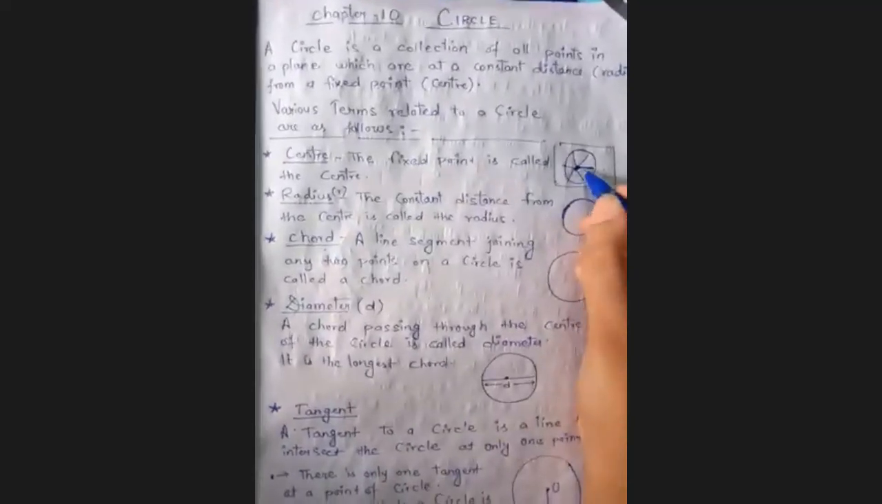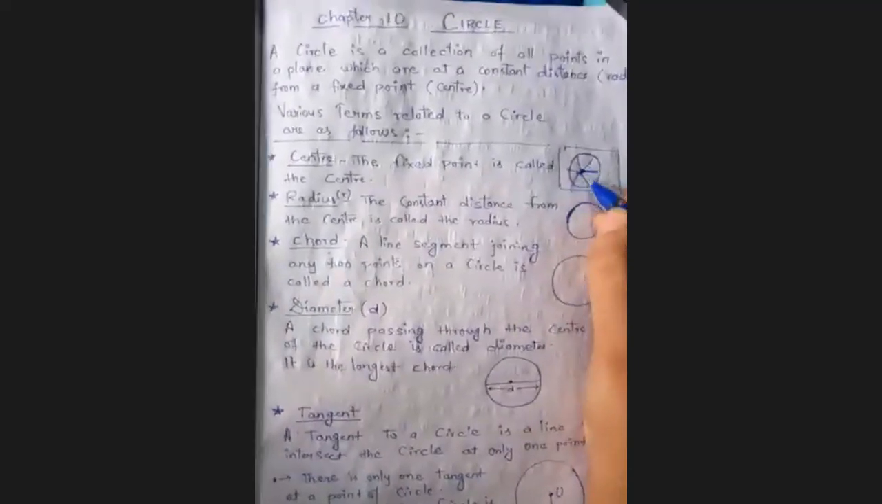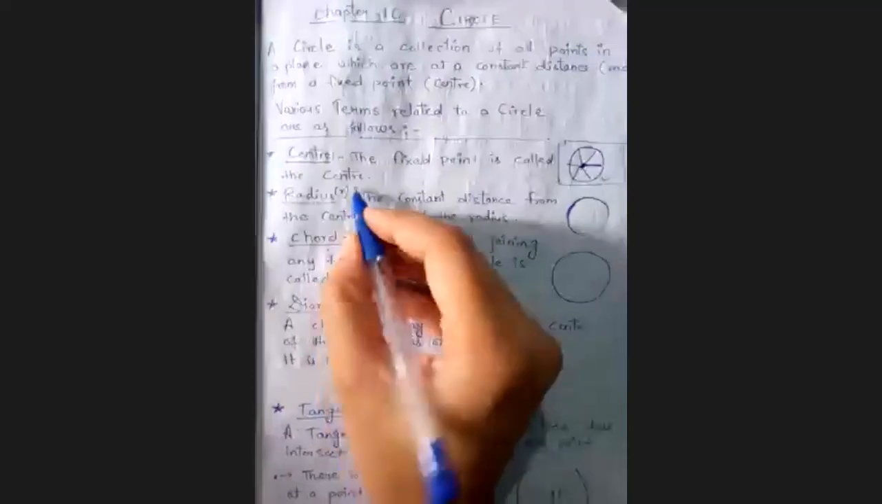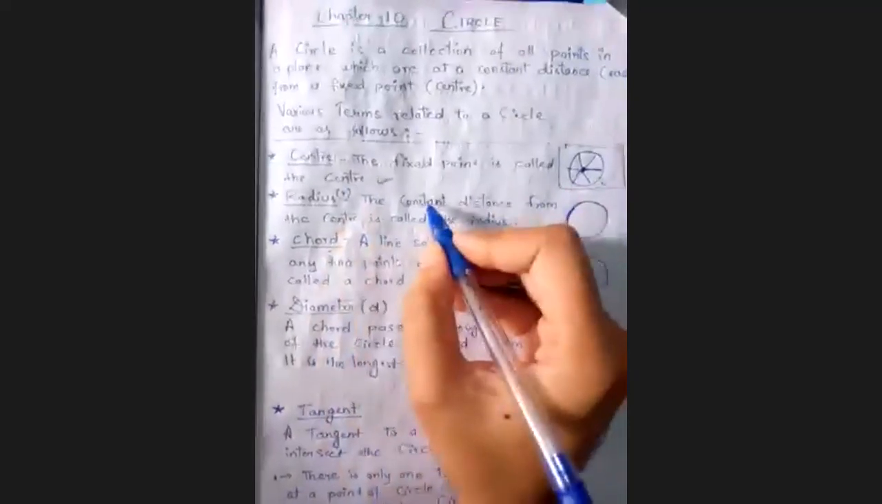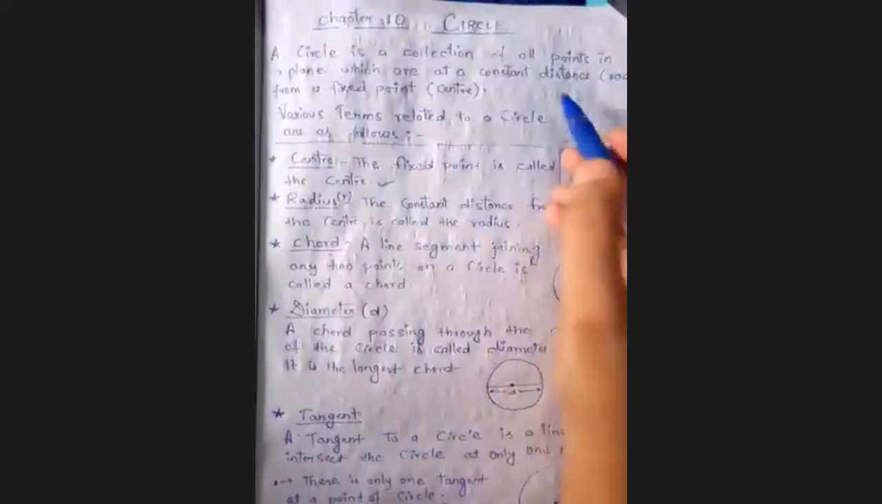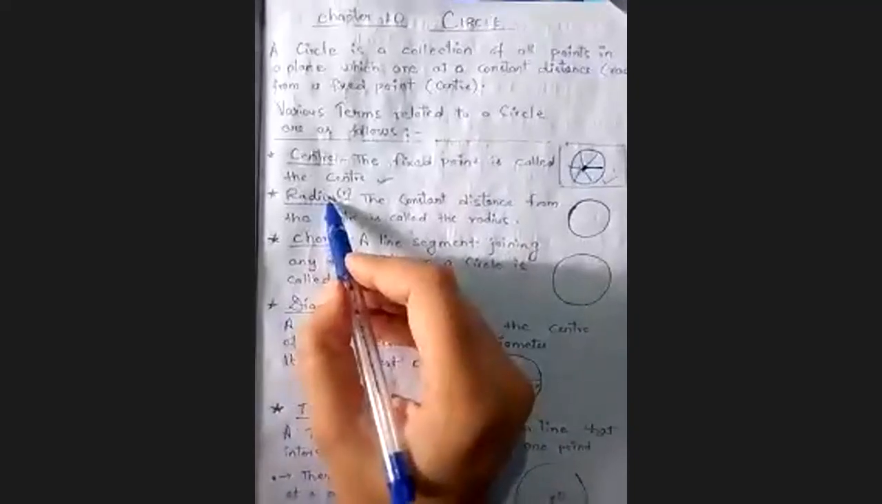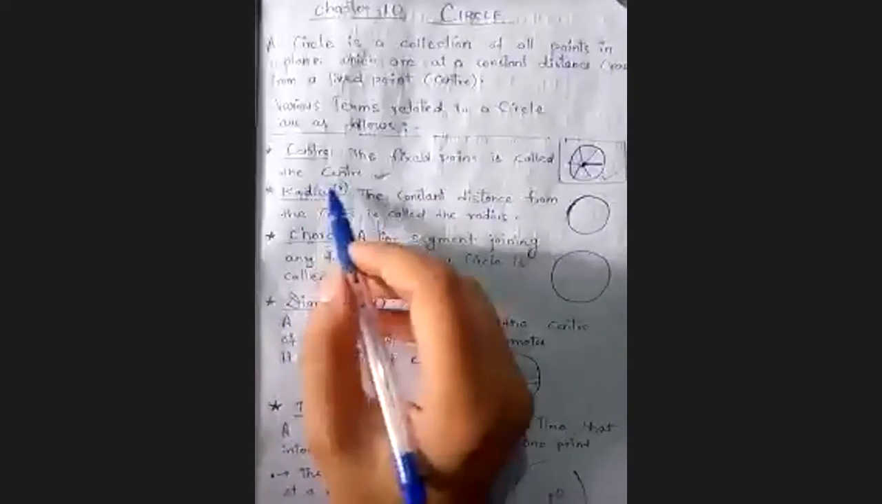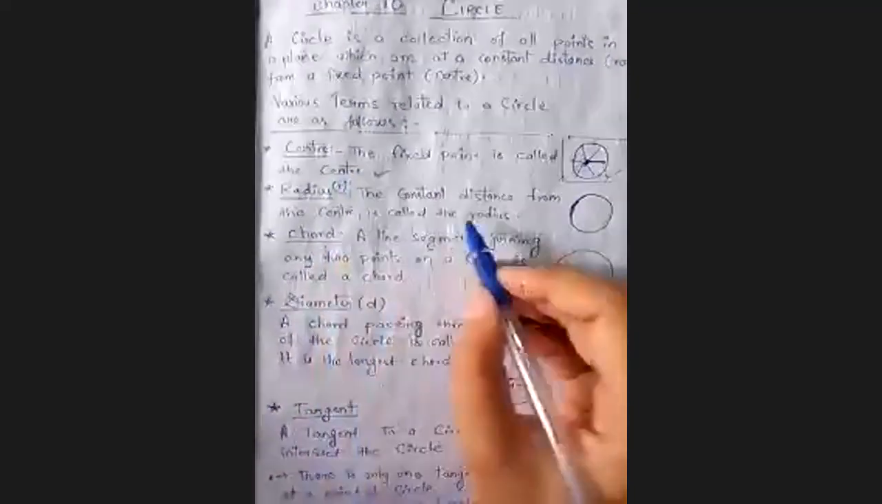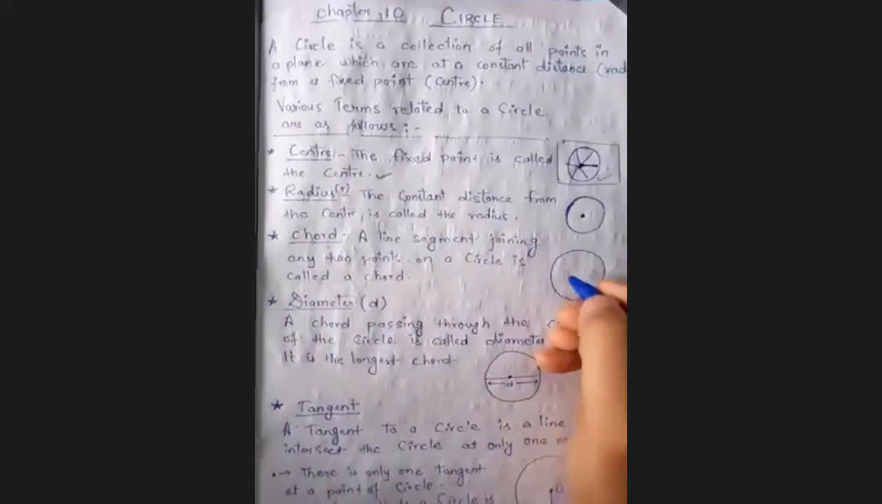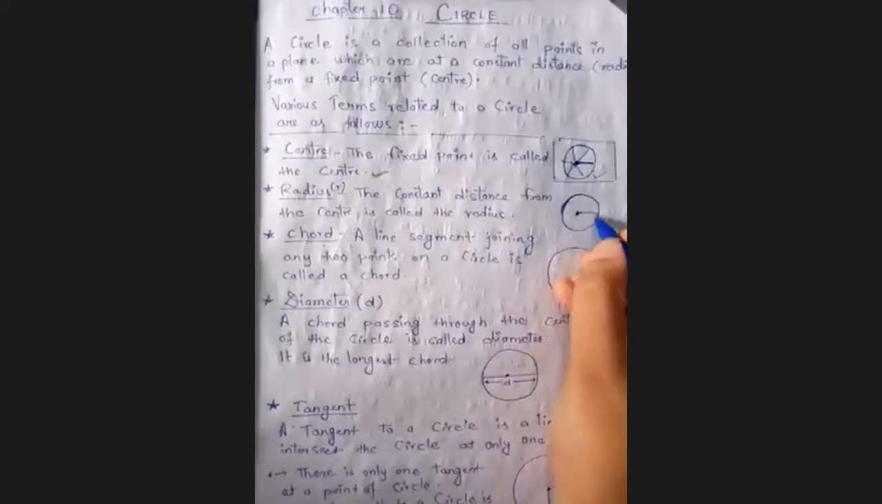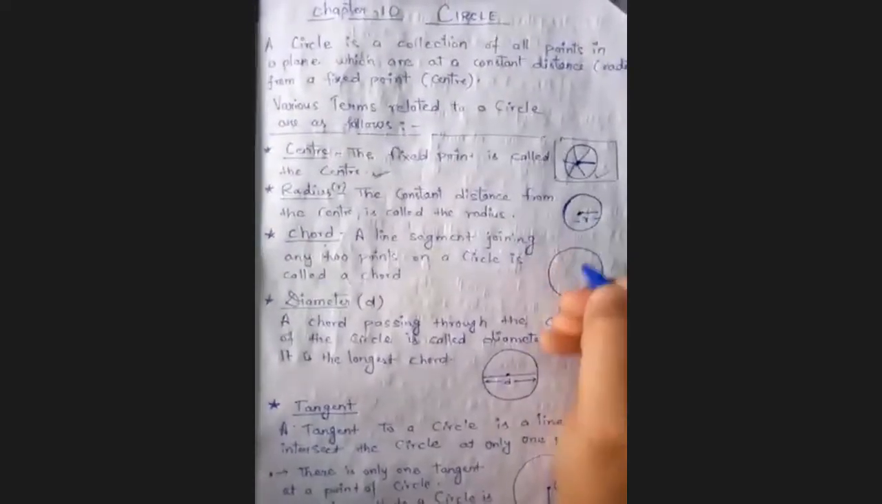So mainly जो fixed point होती है किसी भी circle में, that is called center. So क्या कहते हैं center? The fixed point in a circle is called its center, and the constant distance from the center is called its radius. And you know that radius is denoted by r. So the constant distance from this fixed point of the circle is called its radius. So this is the radius.